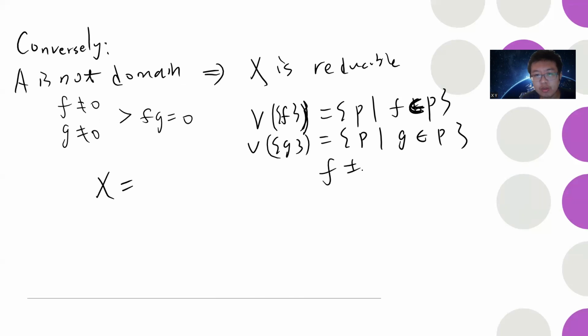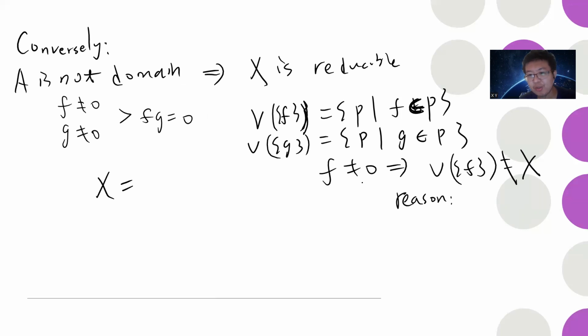This tells you that V of the singleton f cannot be X. The reason is, V of the singleton f will be the radical of f, where you take all the prime ideals belonging to V of f. This is the property of these radical ideals. The same reasoning for g.